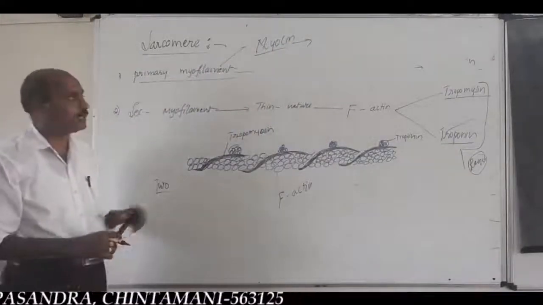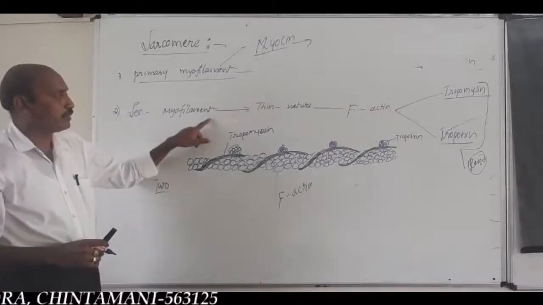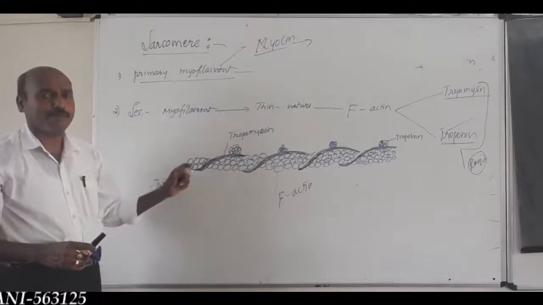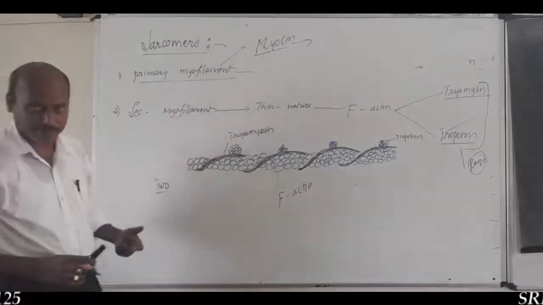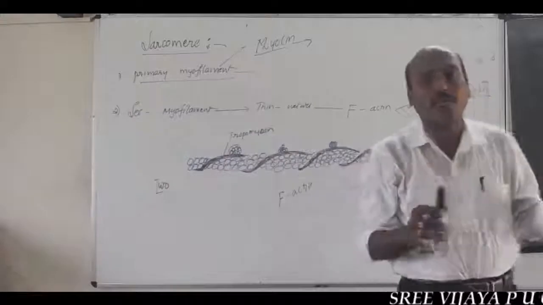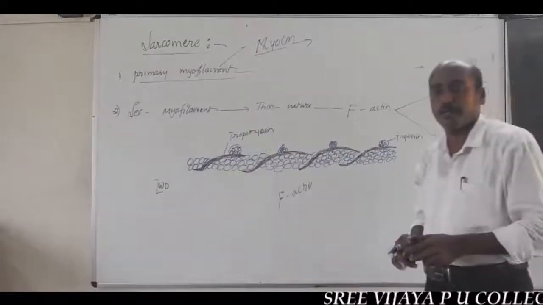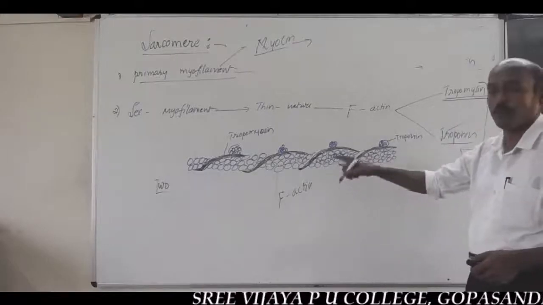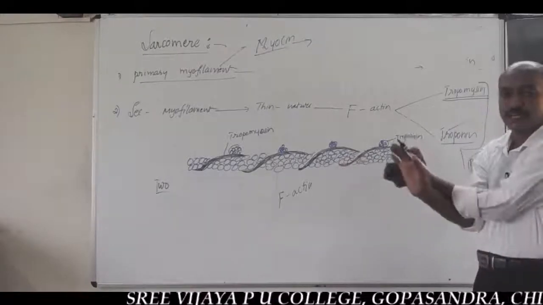You should remember, the secondary myofilament is thin in nature, made up of filamentous actin protein. Along the length of the axis of filamentous actin protein, there are two tropomyosin proteins twisted like a twisted rope.